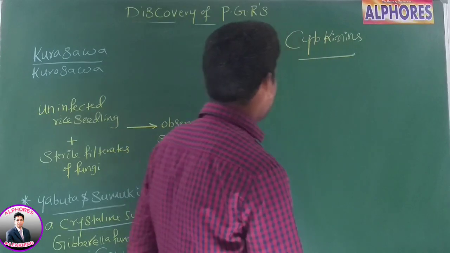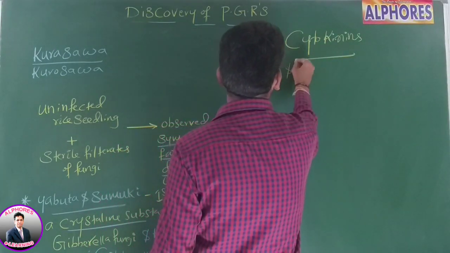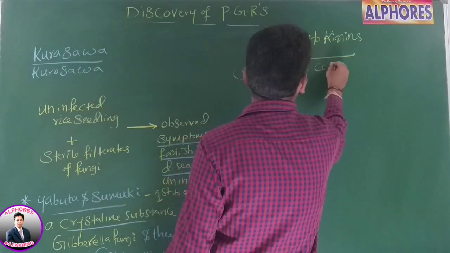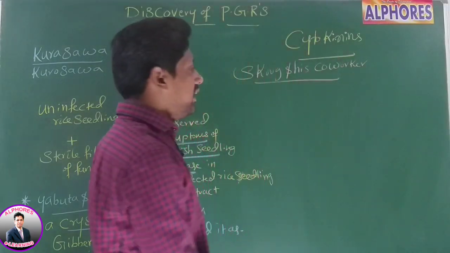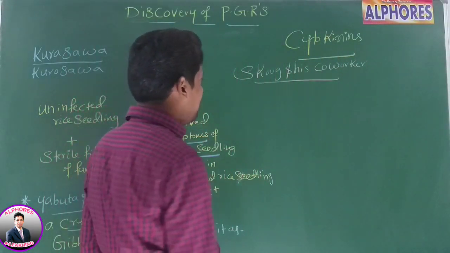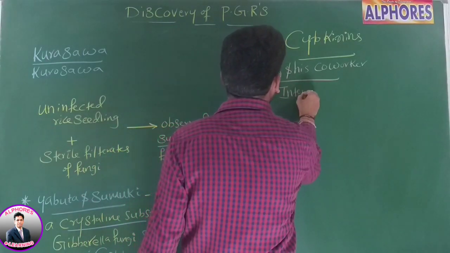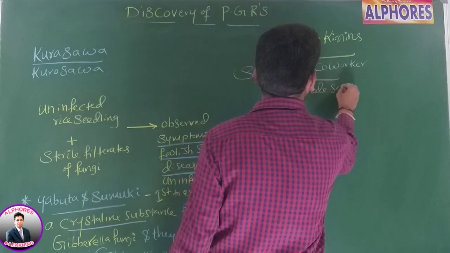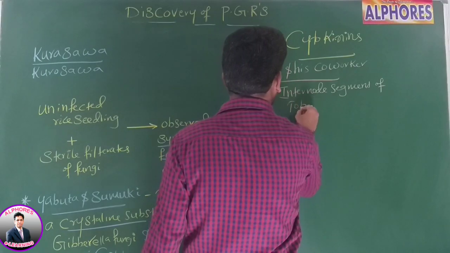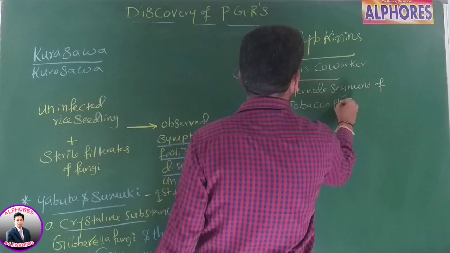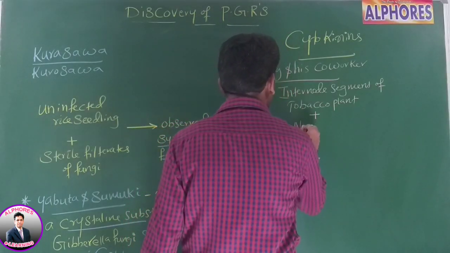A scientist by the name Skoog and his co-workers started growing an internode segment of a tobacco plant on nutrient medium.